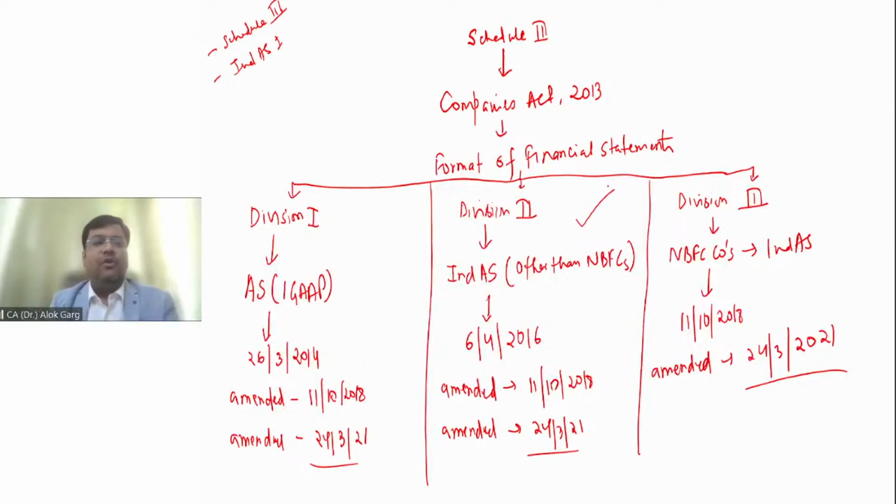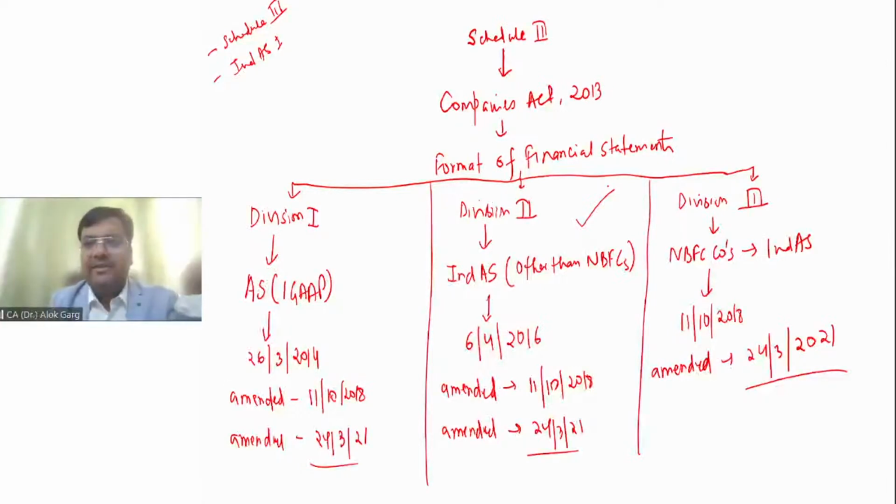I believe you all are comfortable with the context of Schedule 3. Now you have understood that Schedule 3 has 3 divisions, right? Will you be able to remember?